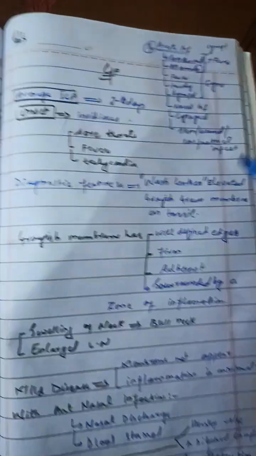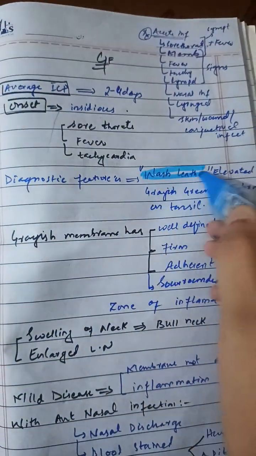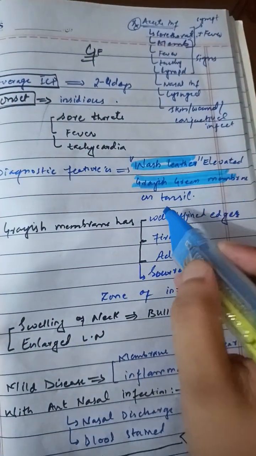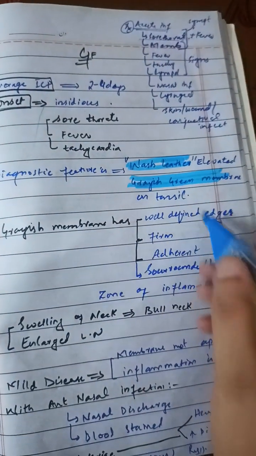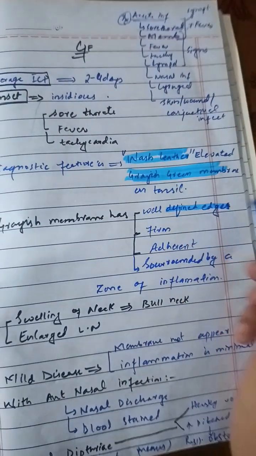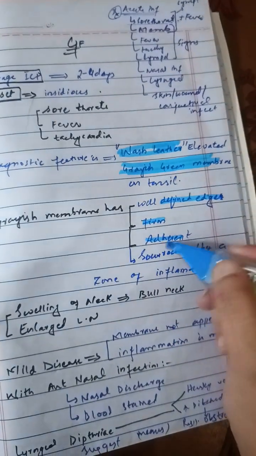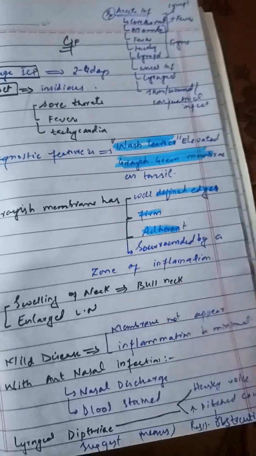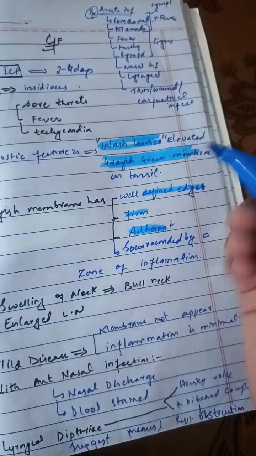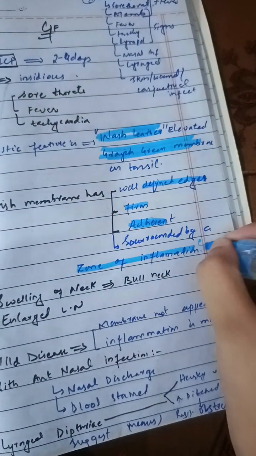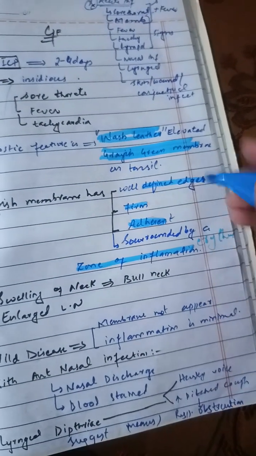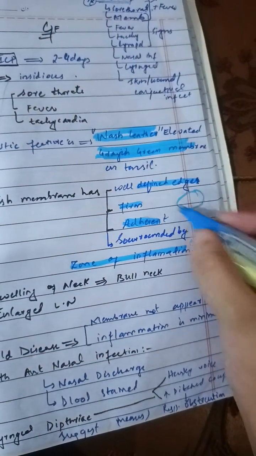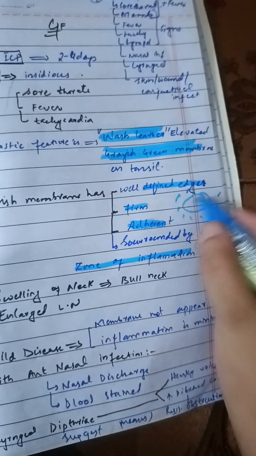The diagnostic feature of the disease is a wash leather like grayish membrane on the tonsil. The characteristic features of this membrane are that it will have a well defined edge, it will be firm and adherent, it will not be scratched off from this area, and it will be surrounded by a zone of inflammation or erythema.